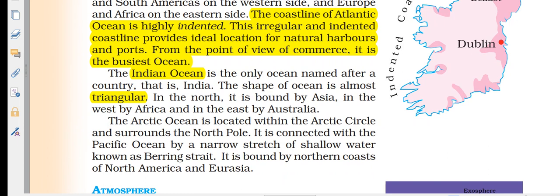The Indian Ocean is the only ocean named after a country. The shape of the ocean is almost